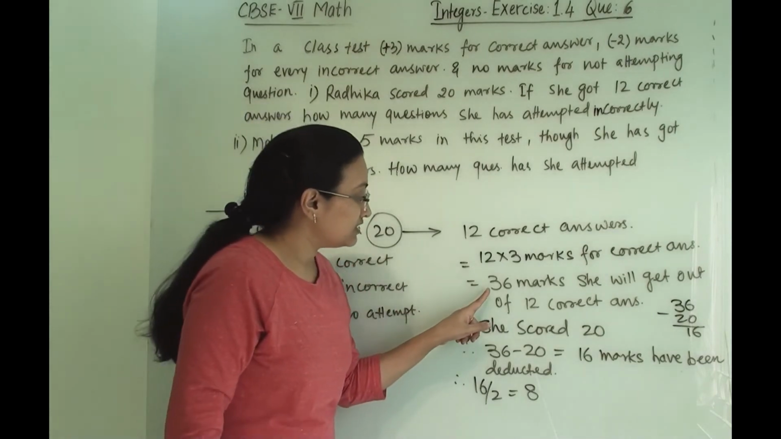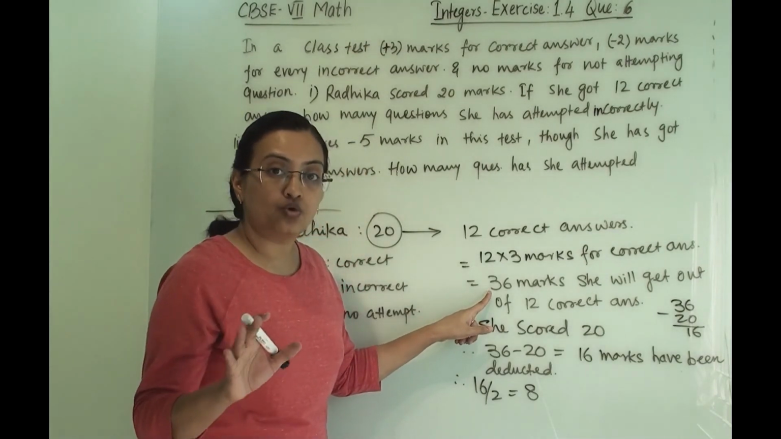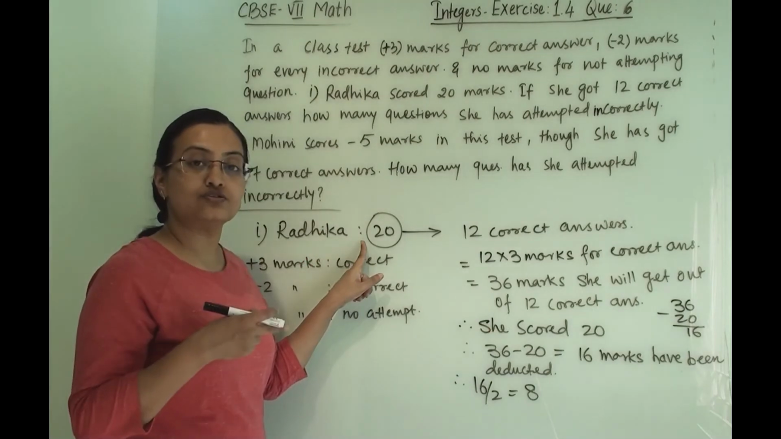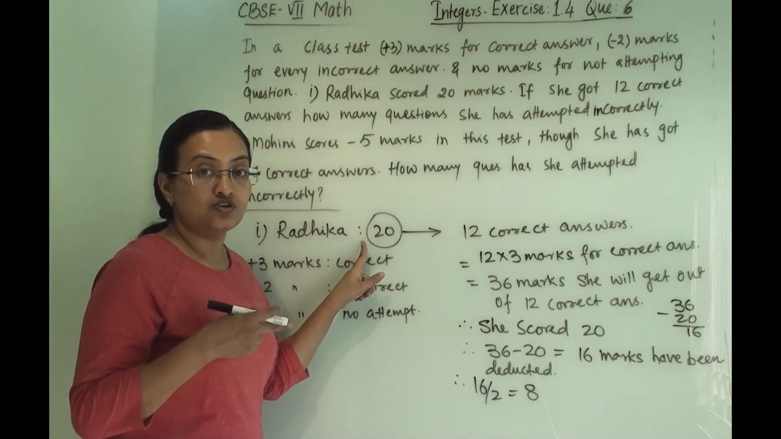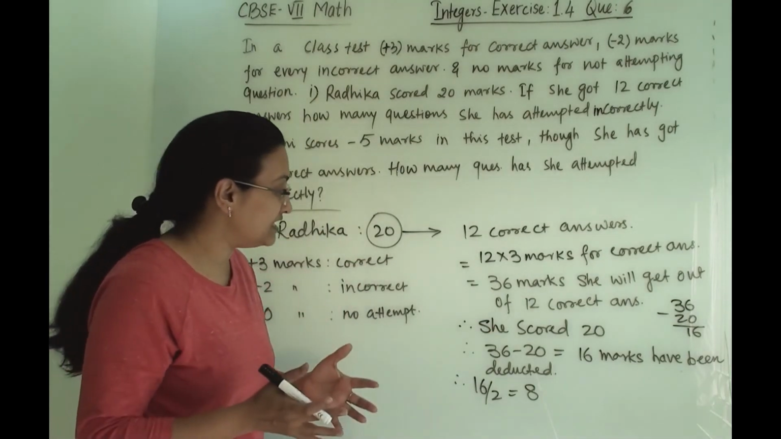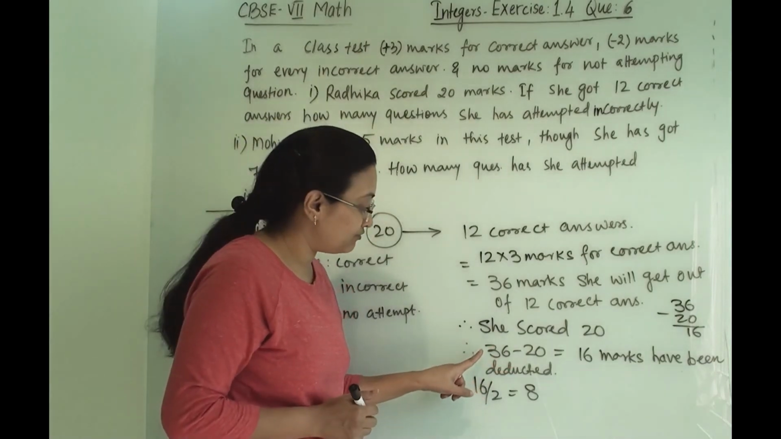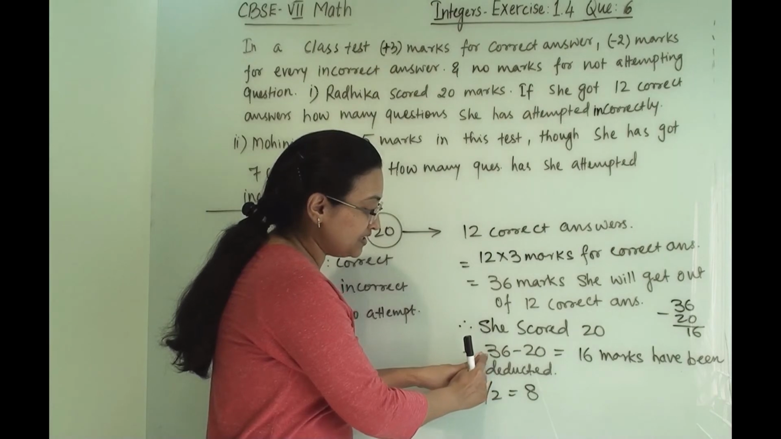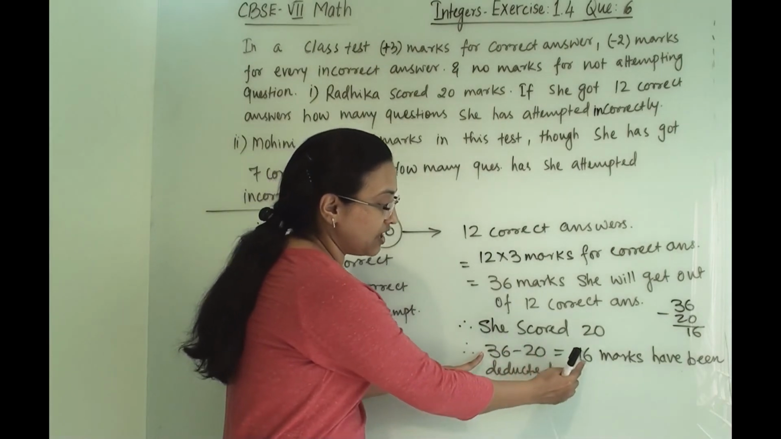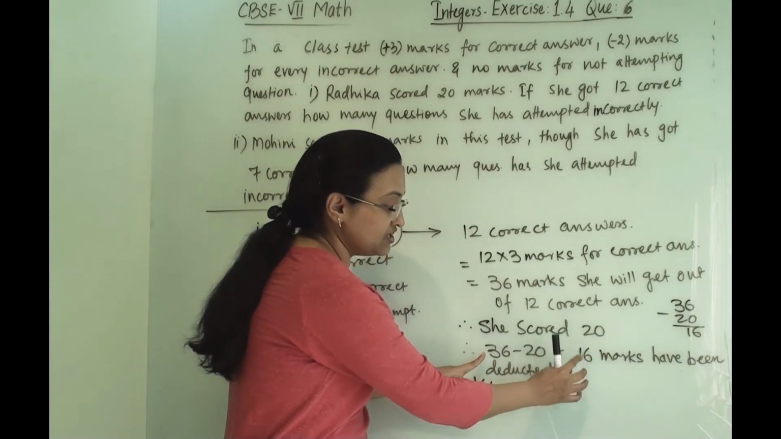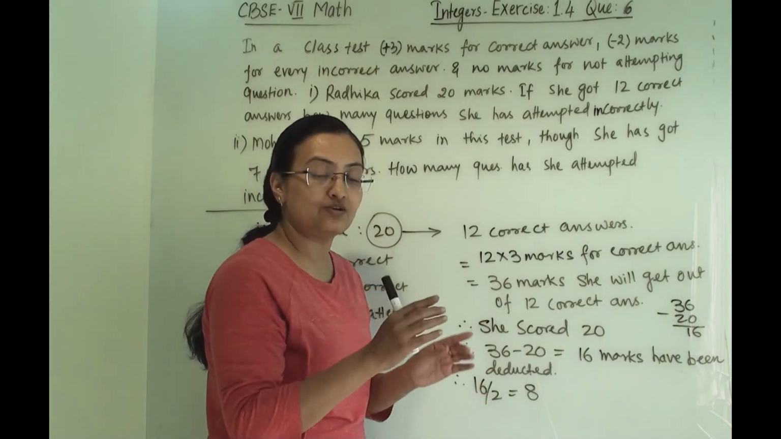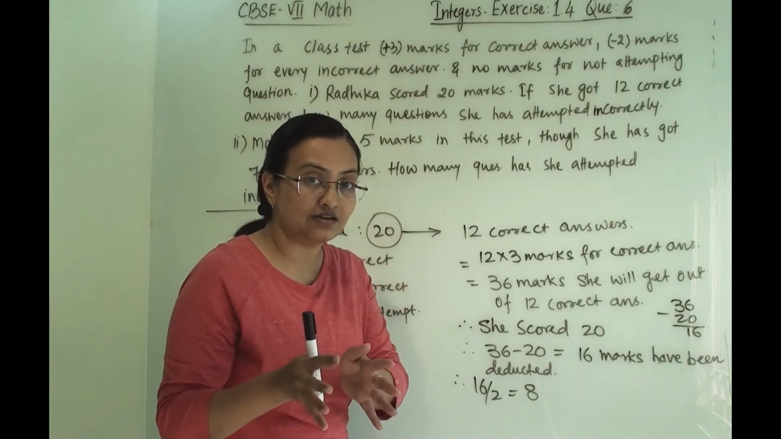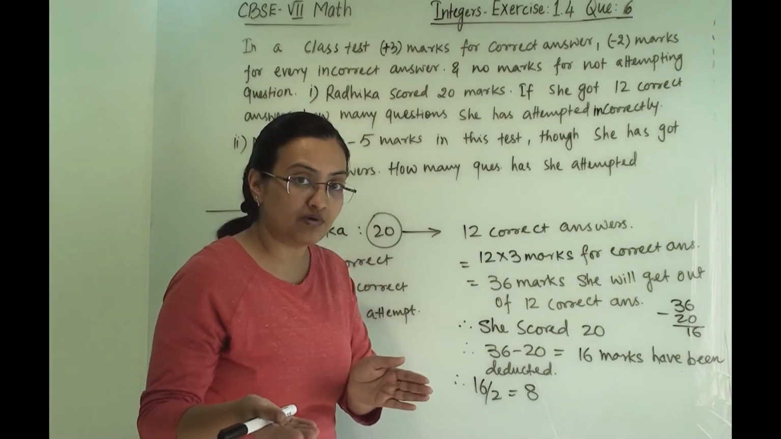So here 36 she already scored from the correct answers, but the actual score is 20. So how many marks have been deducted? That we find out from 36 minus 20. 36 should be there, but now it is 20. So how much less is there? 16. So 16 marks less are there. That means 16 marks have been deducted. 16 marks are negative marking.